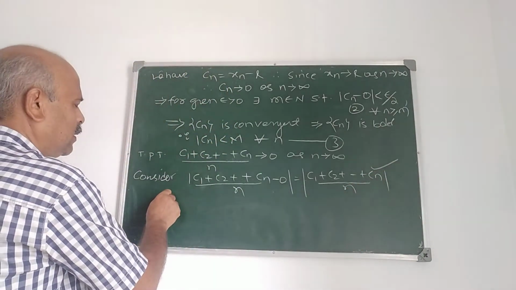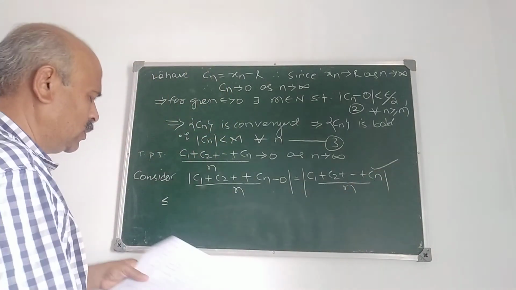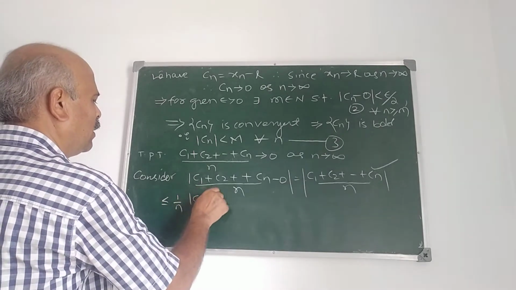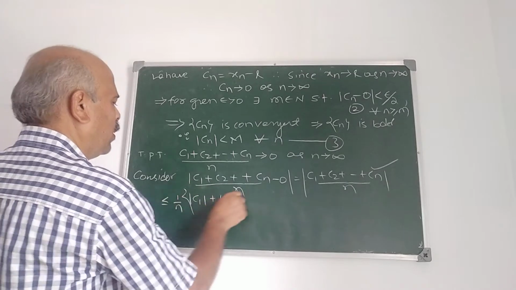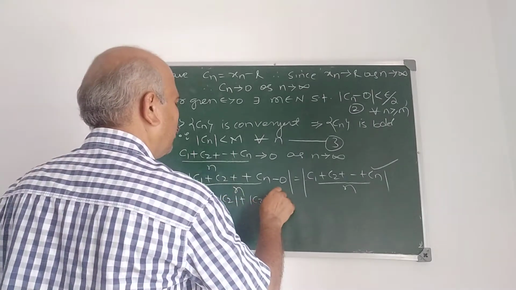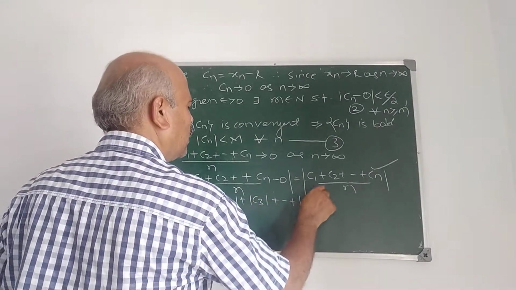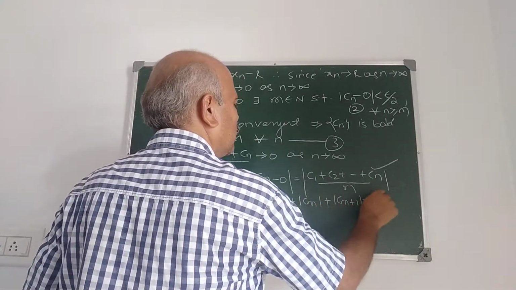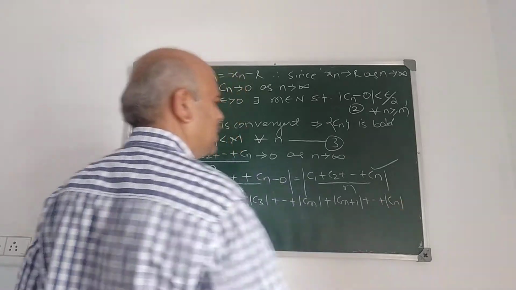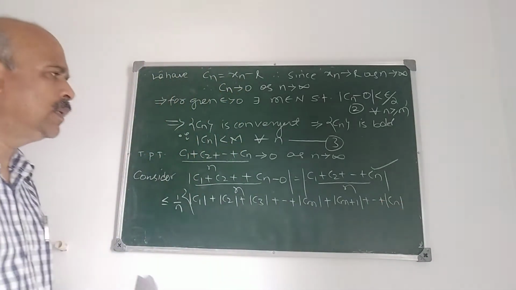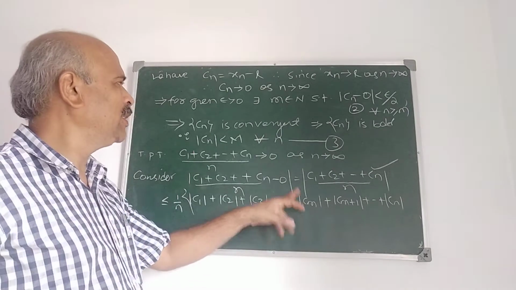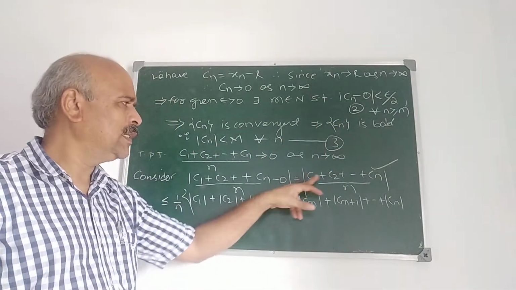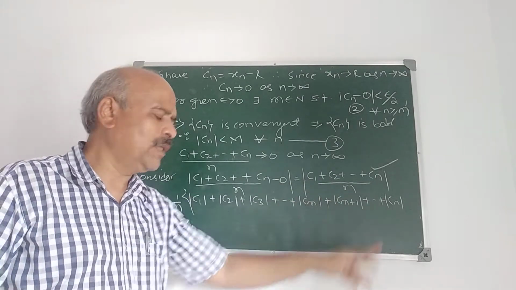Now, using modulus, it is less than or equal to 1 upon n times (mod C1 plus mod C2 plus mod C3 plus so on, mod Cm minus 1, plus mod Cm plus mod Cm plus 1 plus so on plus mod Cn), because n is greater than or equal to m. We write this as Cm plus Cm plus 1 up to Cn.